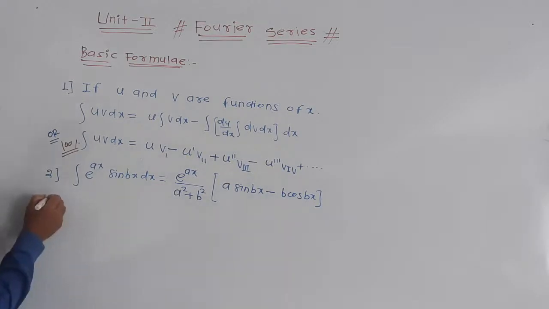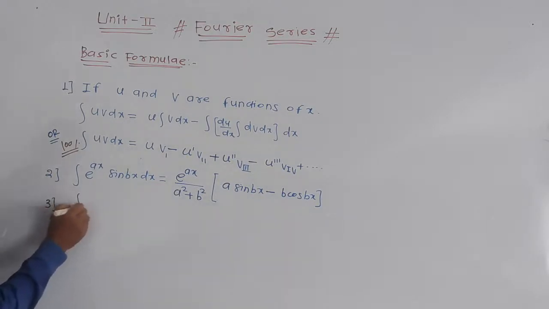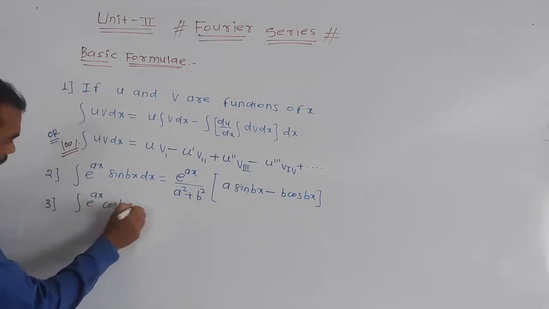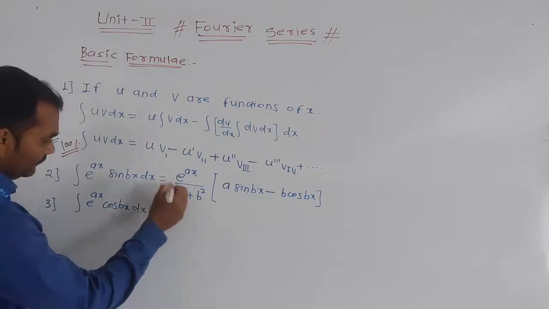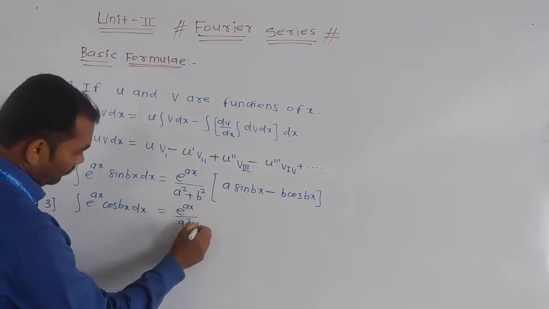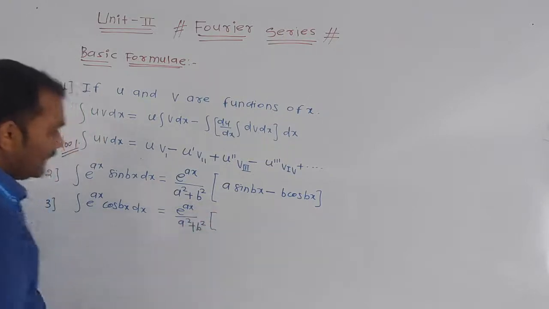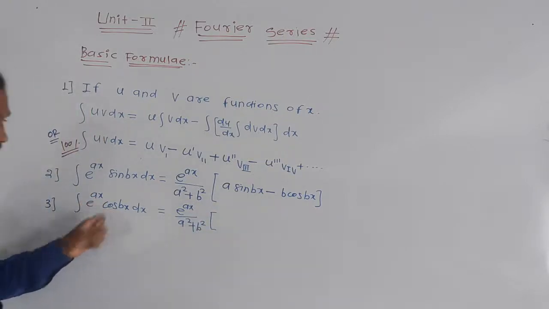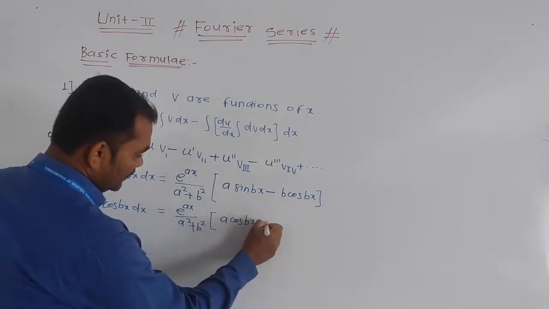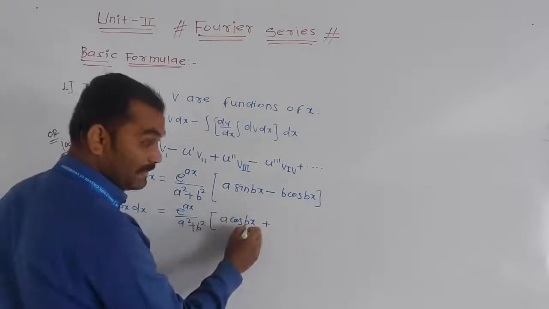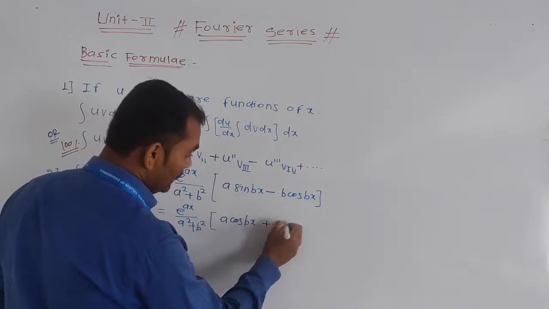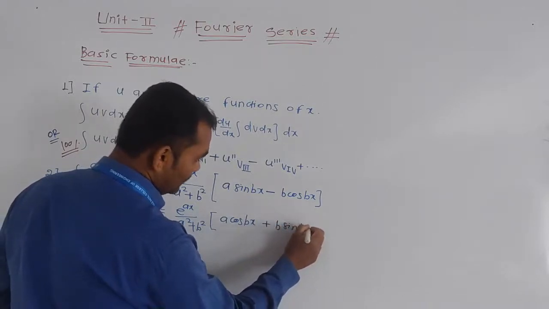Now third, for integration of e raised to ax into cos bx into dx, then same here, in brackets a multiplied to cos bx, for cos there is plus. The derivative of cos is minus, but here write plus b sin bx.